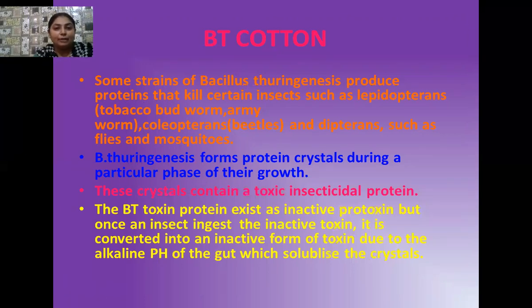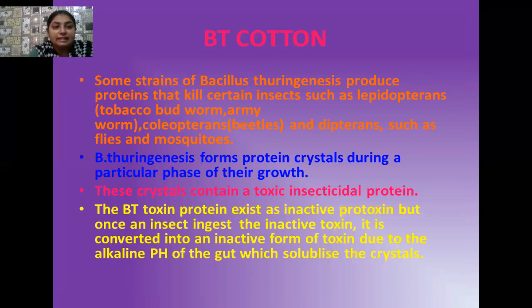It may be lepidopterans such as tobacco budworm, armyworm, etc. It may be coleopterans such as beetles, and it may be dipterans, that is, flies, mosquitoes, etc. The important thing is that Bacillus thuringiensis forms protein crystals, and these protein crystals are formed in them during a particular phase of their growth.